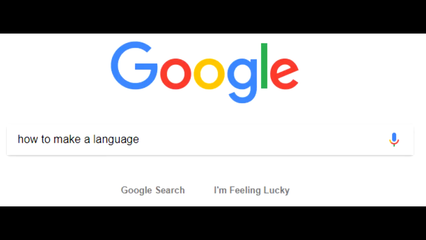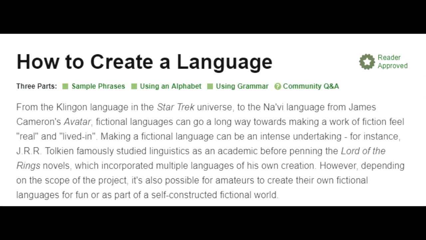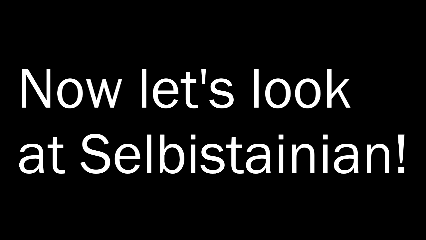One day I googled how to make a language and started reading the WikiHow article for how to make a language, which probably isn't the best source for conlanging. Needless to say, this language didn't end up so great now that I look back on it years later. Now let's actually look at the language itself.